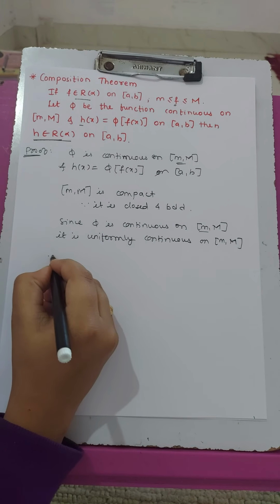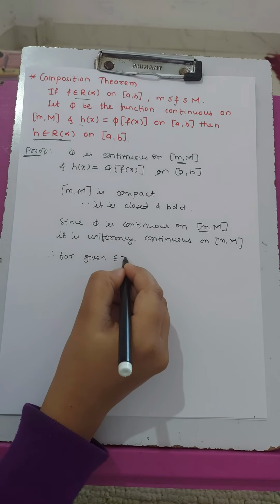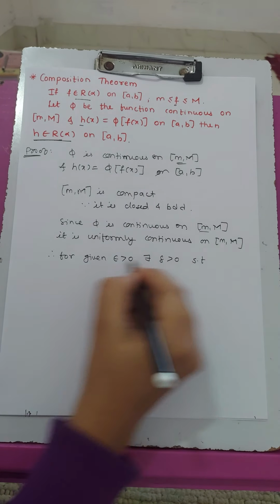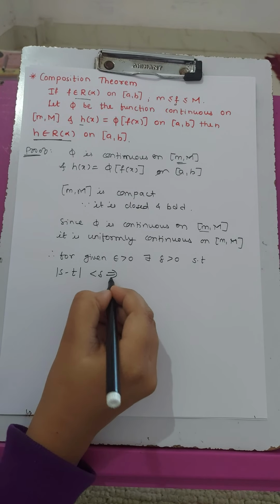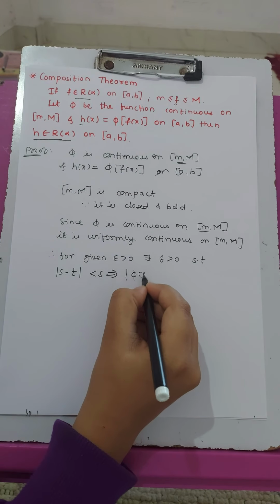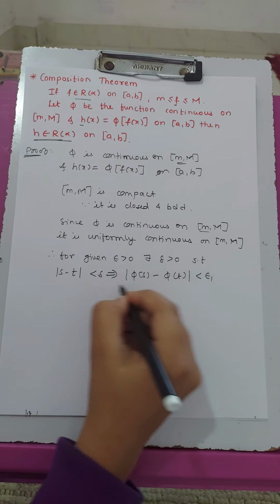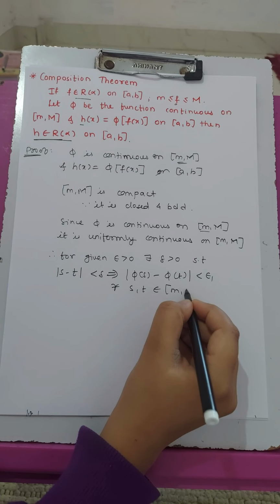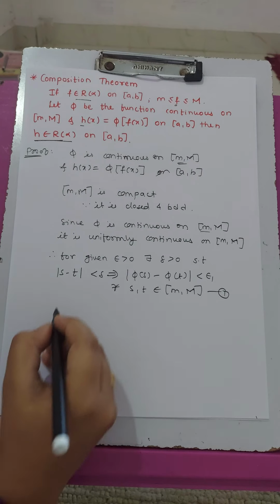So by definition of continuity, for given epsilon greater than 0, there exists delta greater than 0 such that |s minus t| less than delta implies |phi of s minus phi of t| less than epsilon 1 for every s, t belonging to the interval m capital M. Name it as 1.